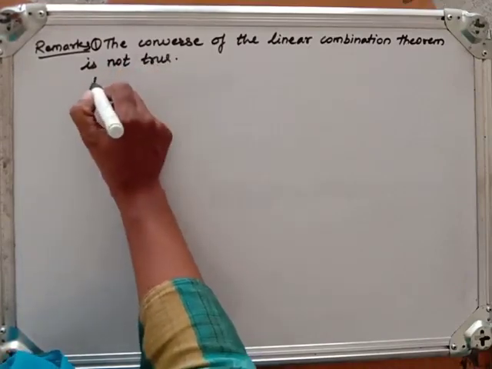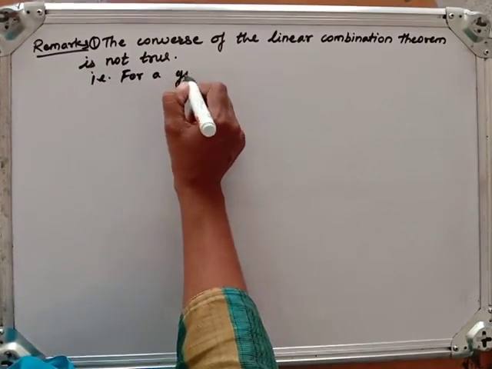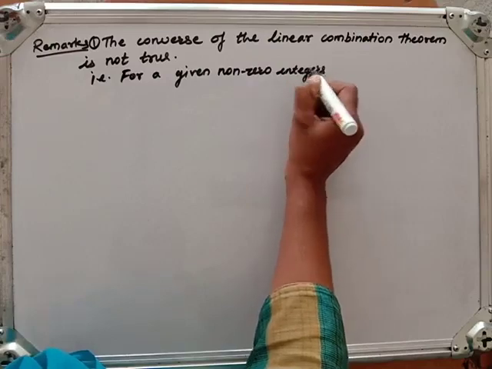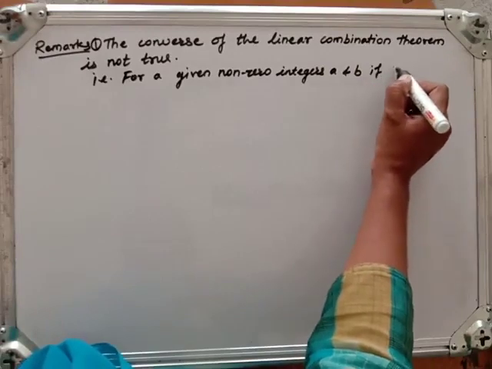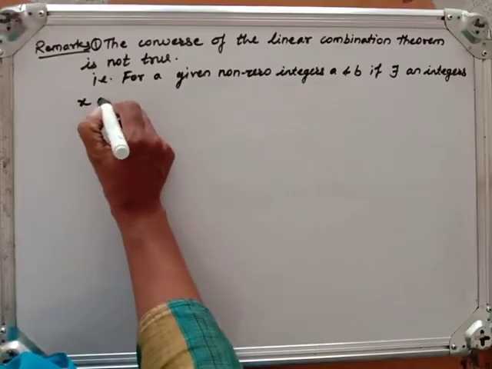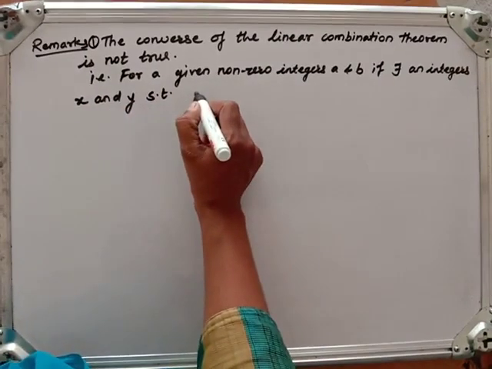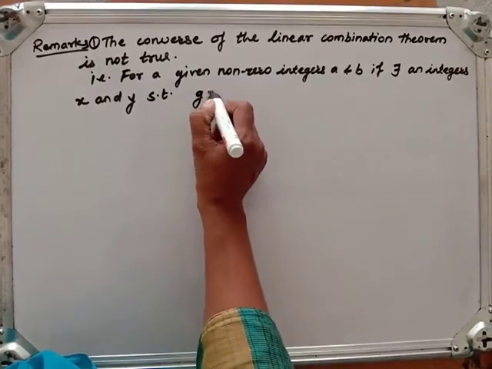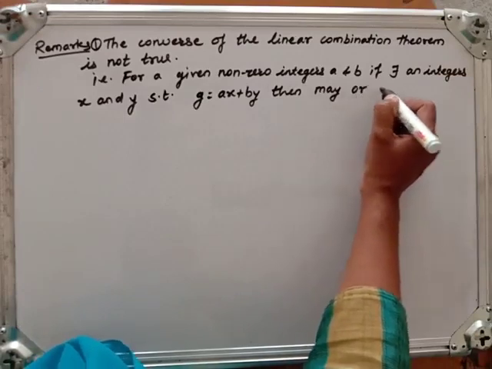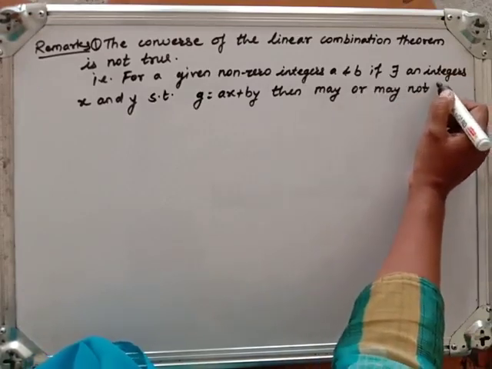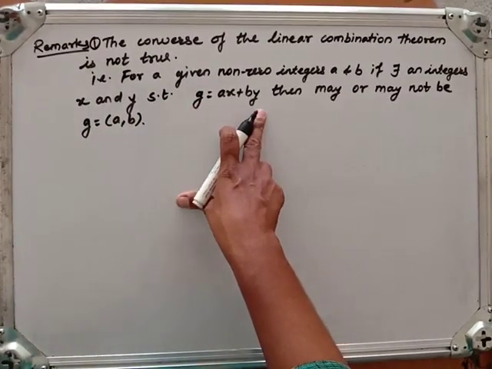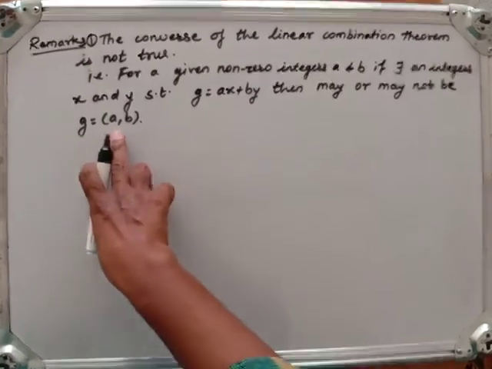What does the converse say? For given non-zero integers A and B, if there exist integers x and y such that G is equal to Ax plus By, then it may or may not be that G is the GCD of A and B. Meaning, while G can be written as a linear combination of two integers A and B, it is not necessary that it will be the GCD.